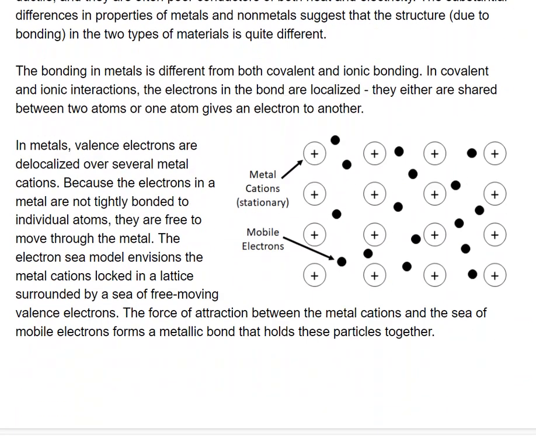In metals, instead, we have a delocalized model for the electrons. So the valence electrons are delocalized over several metal cations. Because those electrons are not tightly bound to an individual atom, they're able to freely flow through the structure of the metal. So you can imagine that the metal cations are locked in place, surrounded by a sea of free-flowing, free-moving valence electrons. There is a force of attraction between the metal cations and the sea of electrons that holds together the metallic bond.